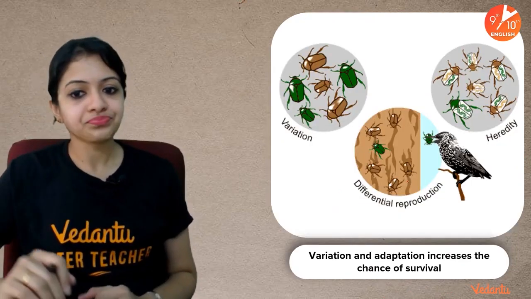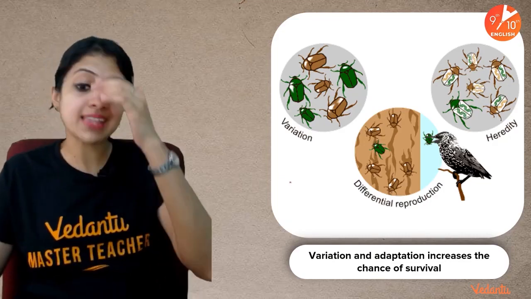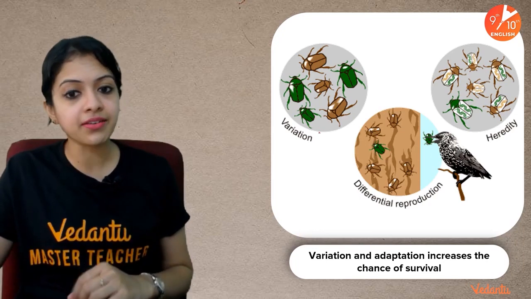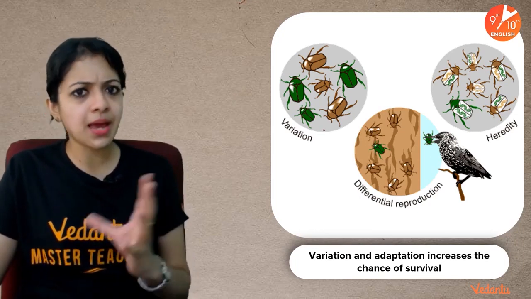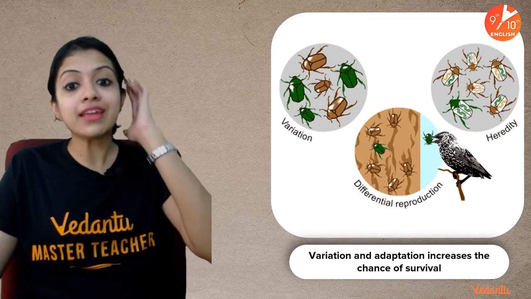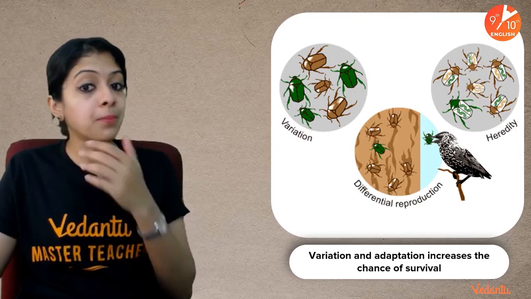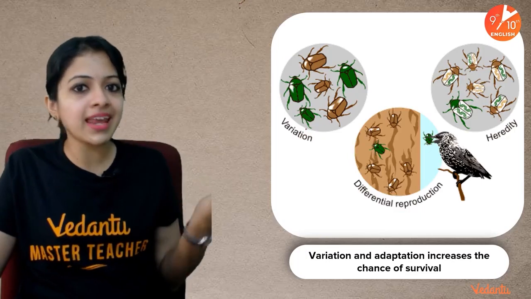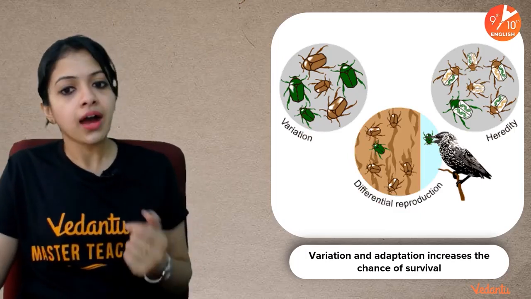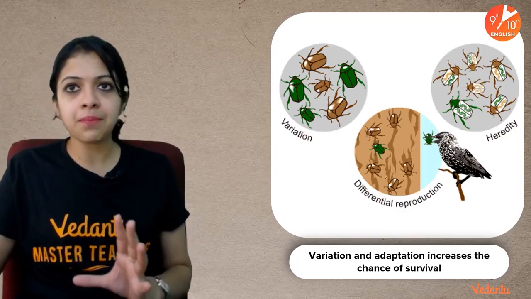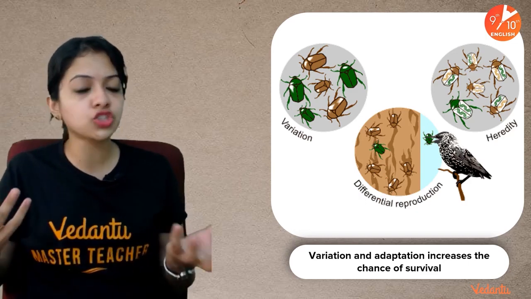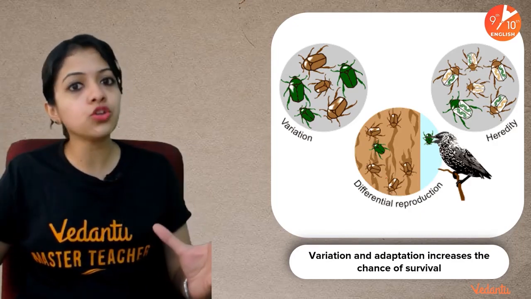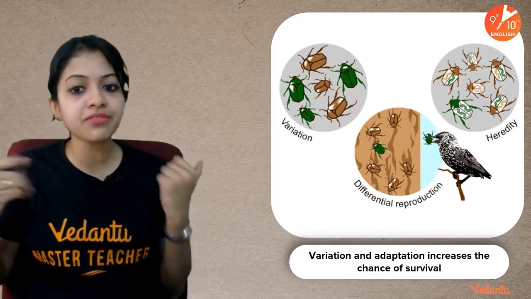Now, variation and adaptation actually increase the chances of survival. As you can see here, in certain populations, for example an insect population, you might find certain insects which are brown in color, some of them green in color. So we call them variations. Likewise, human beings also: there may be human beings who are very tall, very short, or medium in height. There may be different skin colors also among human beings. All of them are examples of variation.